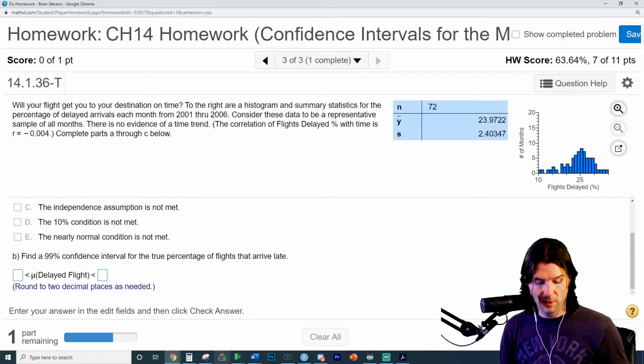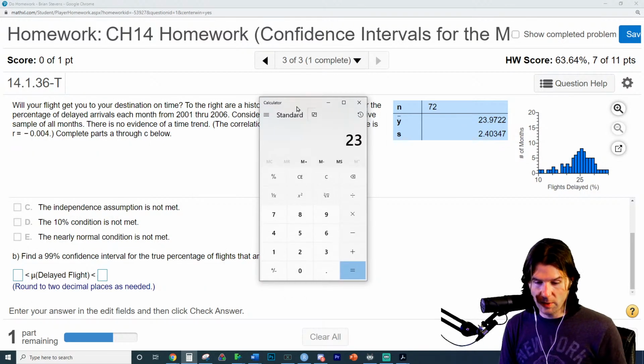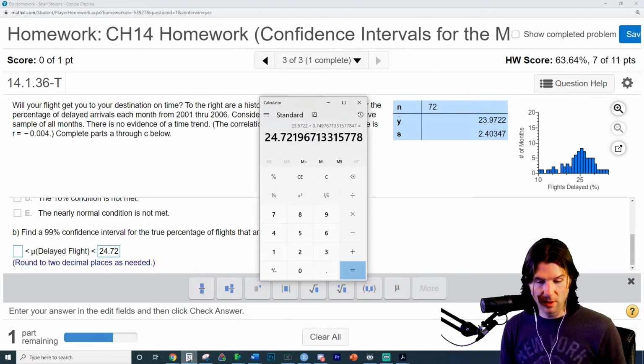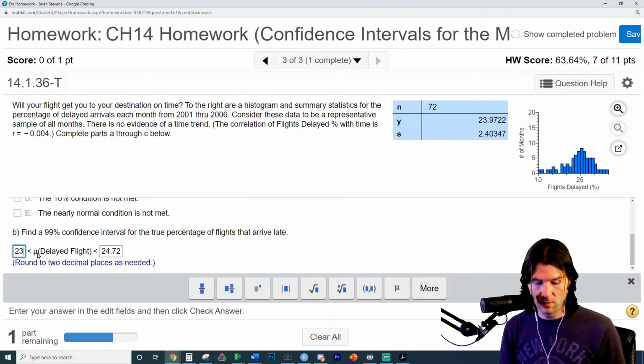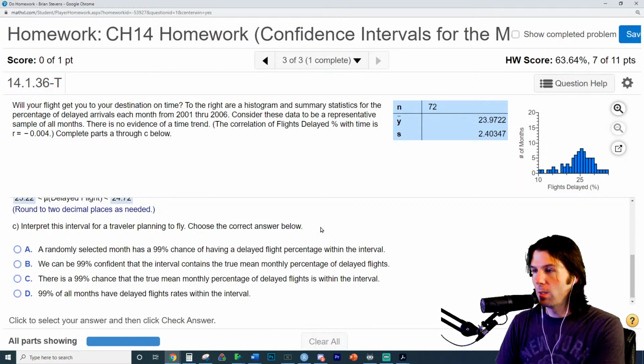So we go and copy it. 23.9722 plus this, 24.72. And then we go 23.9722 minus this, 23.22. As long as we entered the numbers in the right way, we did. Awesome. And then we interpret the interval.